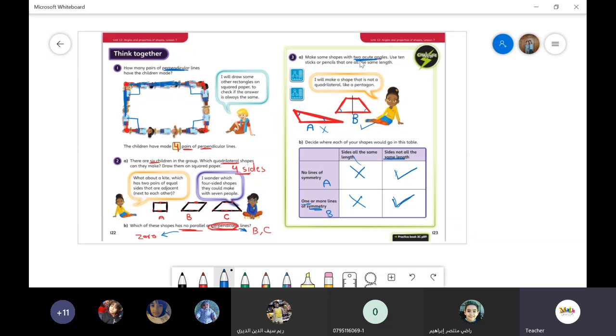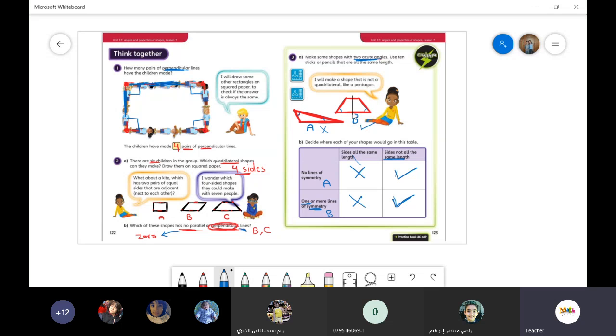Now, these two shapes should have two acute angles. You have to draw any shape that has two acute angles. I already drew the triangle and look at them. Here I have two acute angles. The second shape here, this one, has two right angles. So you can draw exactly like me. Did you draw these two shapes? Yes. Okay, and I did something else. I drew a symmetrical line inside my shape, which is B.